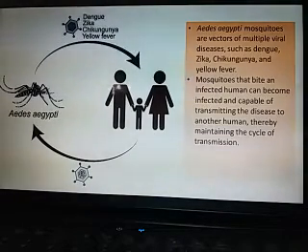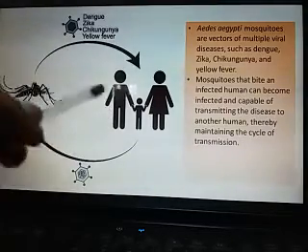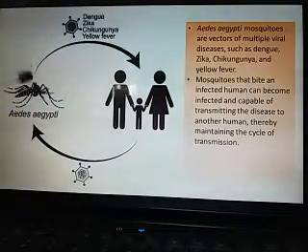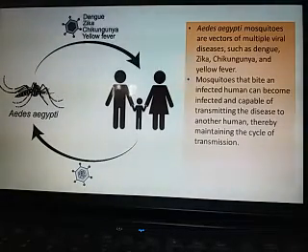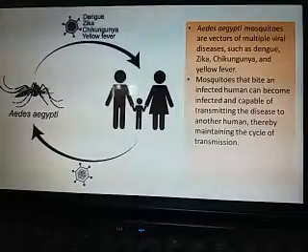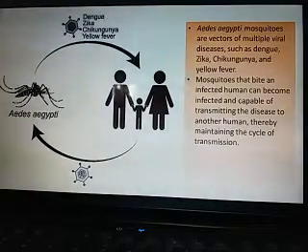And there is no medicine, there are no vaccines available for the treatment of dengue-like disease. So if we break this cycle, if we stop the biting of the mosquito, if we stop the growth of this type of mosquito, definitely we can control the dengue fever.